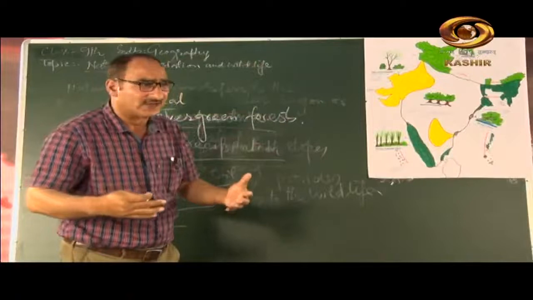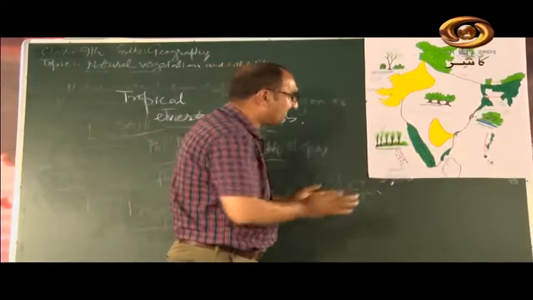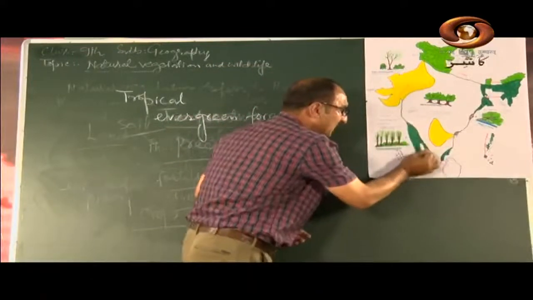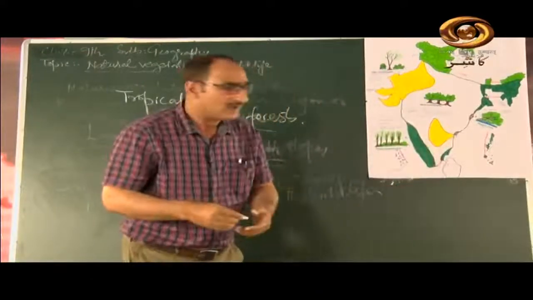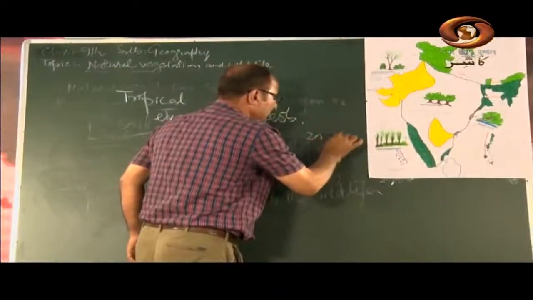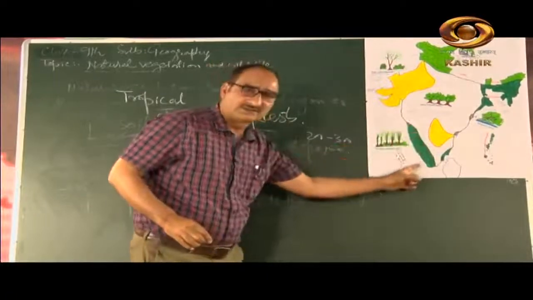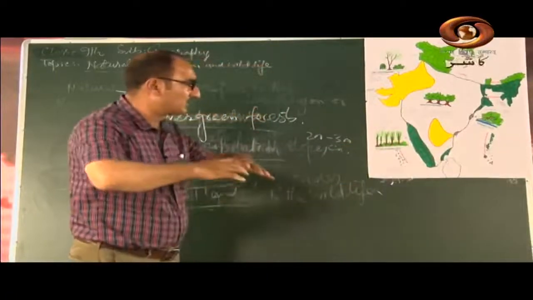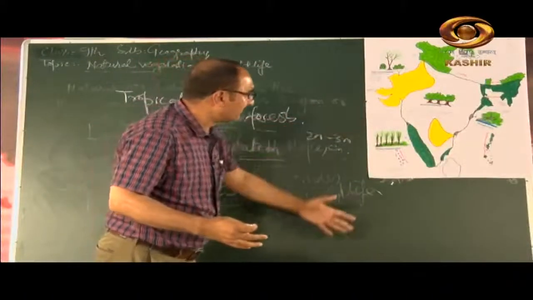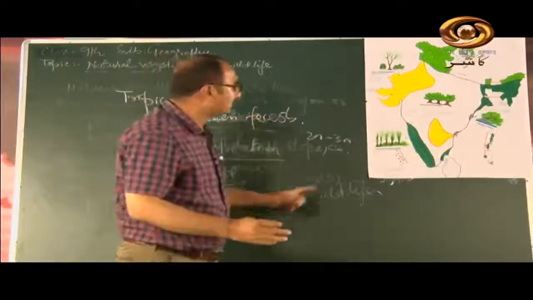rain-bearing winds laden with moisture, enter India and reach here, they strike against the Western Ghats and cause heavy rainfall. At least 200 to 300 centimeters of rainfall is experienced here in the Western Ghats. That is why the trees grow in abundance there. There are dense forests of evergreen trees.